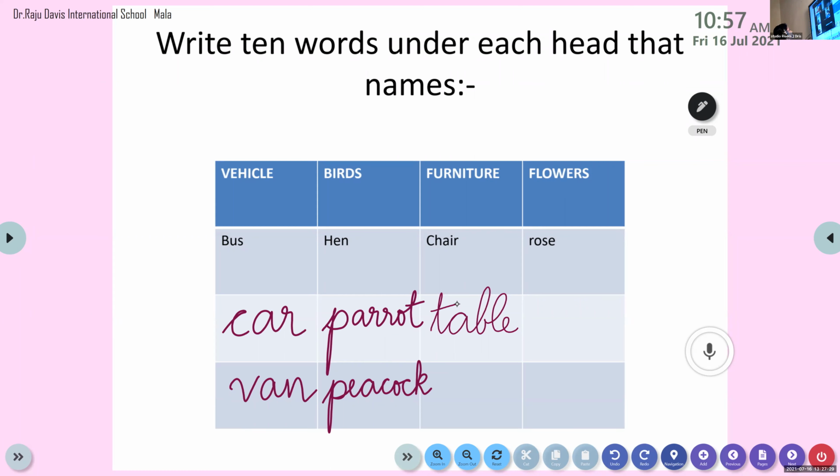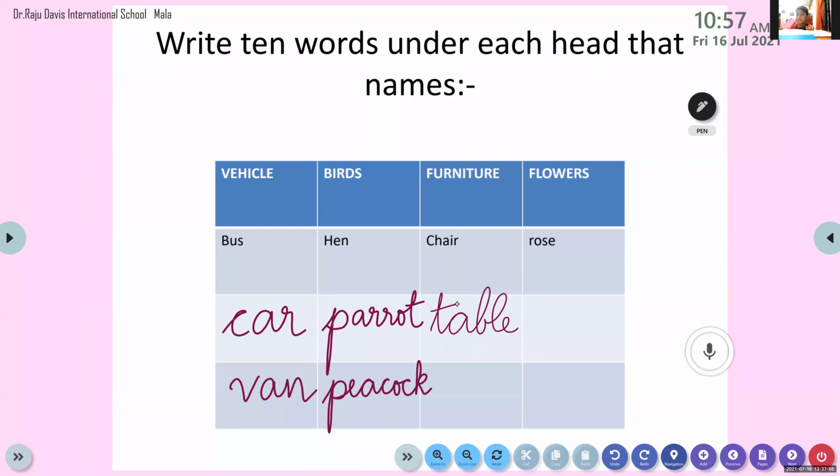Arav, come on. Chair. Chair is already there, Arav. Table is there. You have to tell me some other names. Study table.